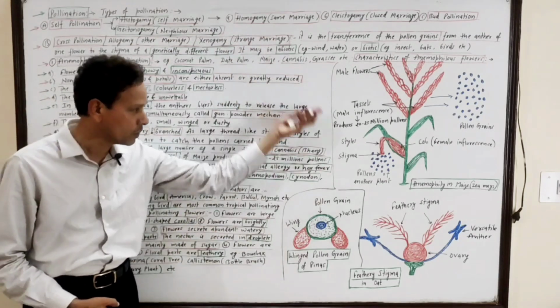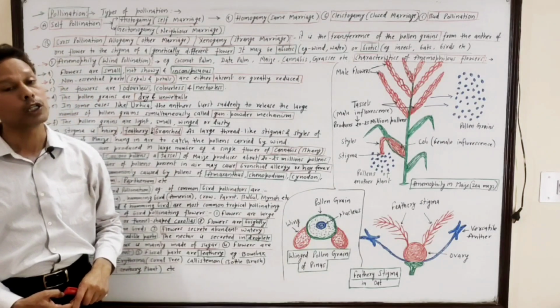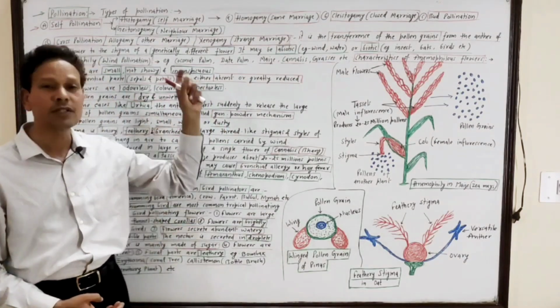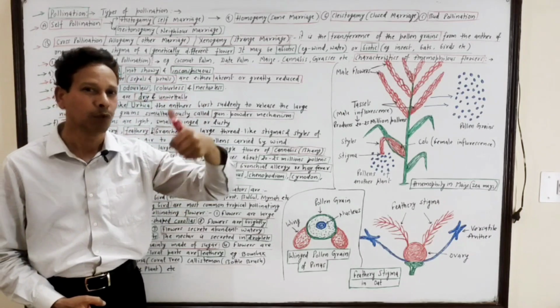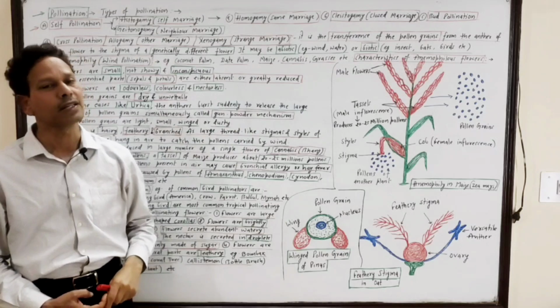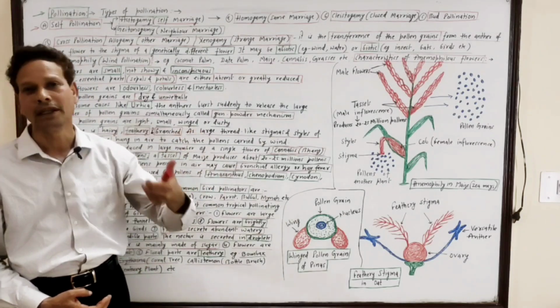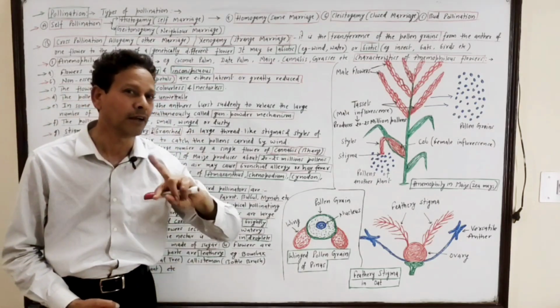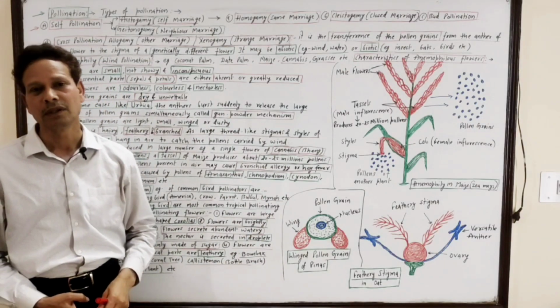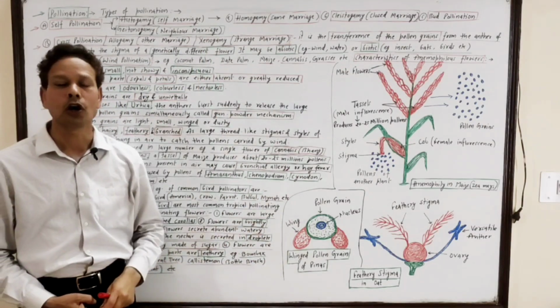This is all about cross-pollination. In this lecture I have discussed only two types: one is anemophily, wind pollination, and second is ornithophily, in which pollination is carried by birds. In the next lecture I will discuss more types of cross-pollination.